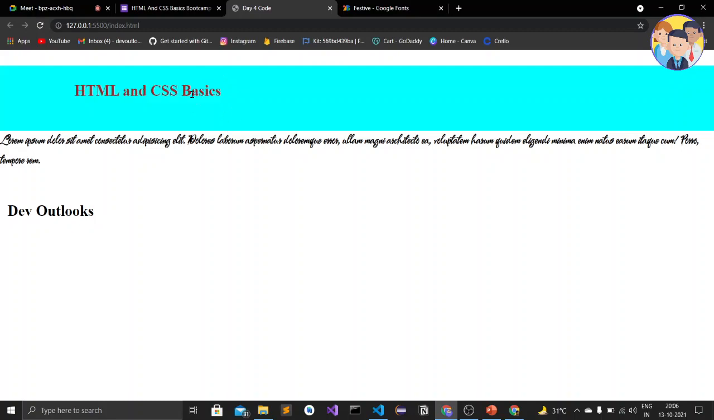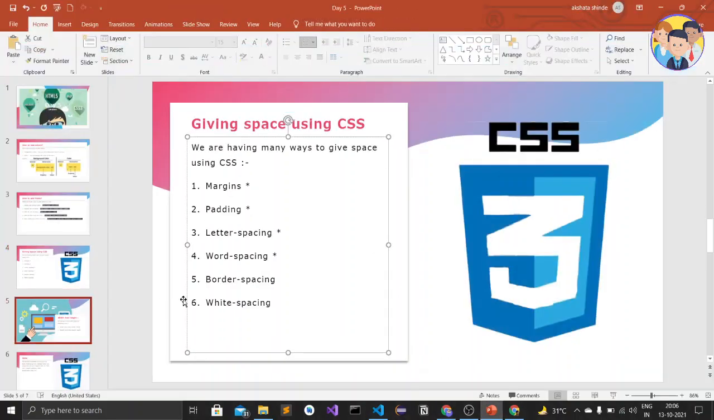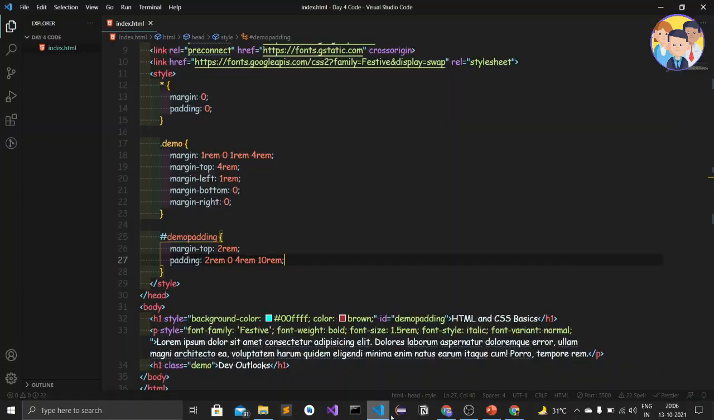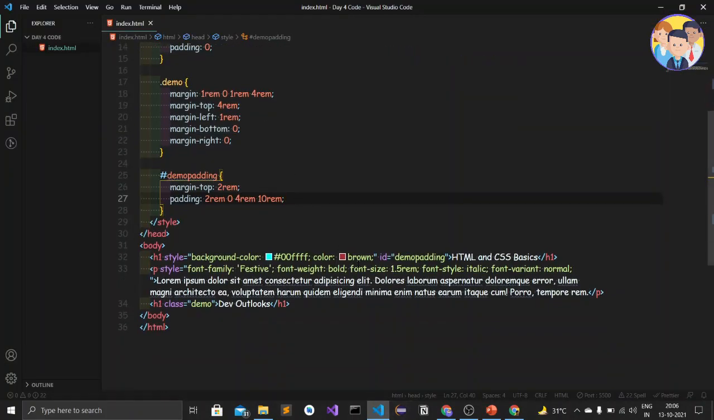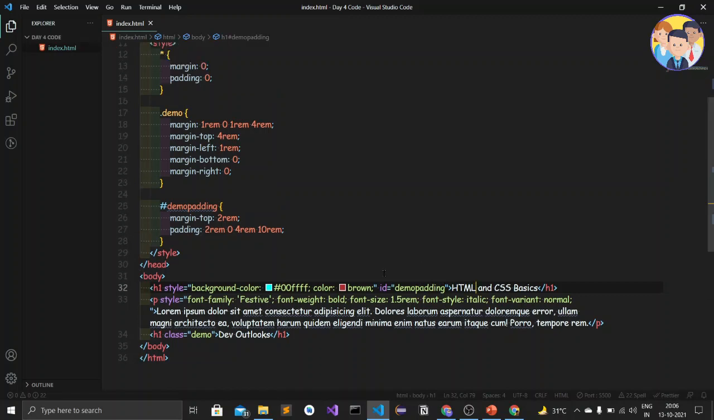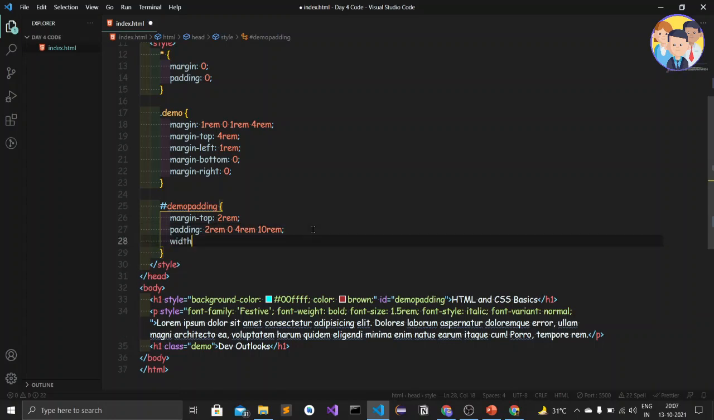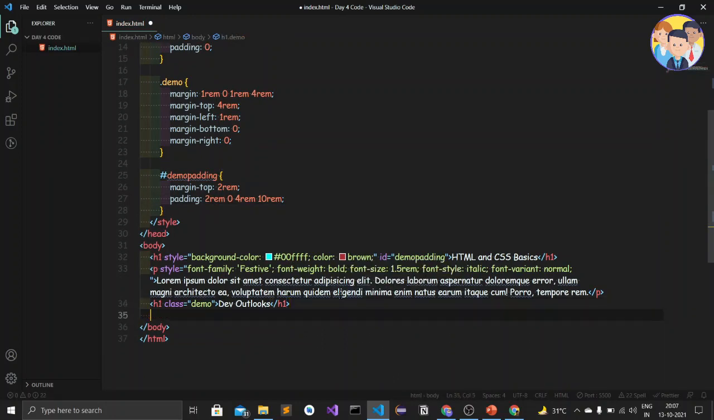Okay, so let's see another thing, that is giving width and height. So let us give the width to this HTML and CSS basics one. Here I have given an ID as demo padding, so I will just give the width to this one. Or else we'll just create a different tag for that. So let's add a div. Div is the semantic element which is created in the HTML5 version, that I told you in the HTML version history, in the first or second lecture.